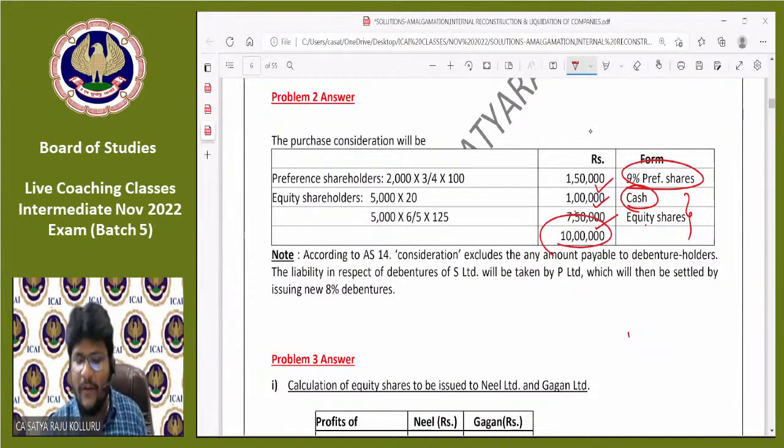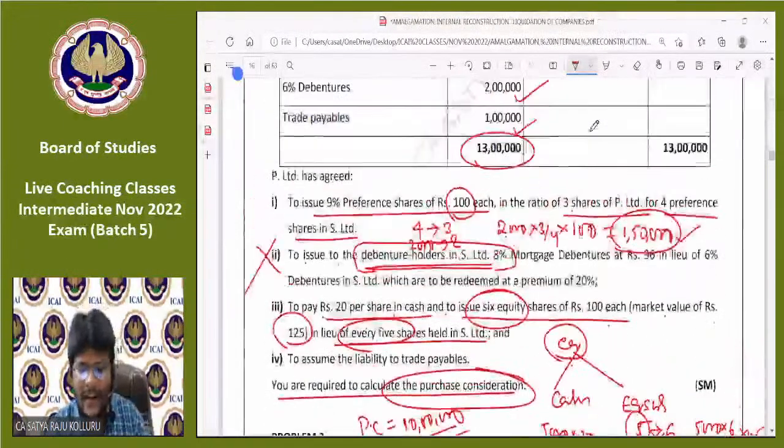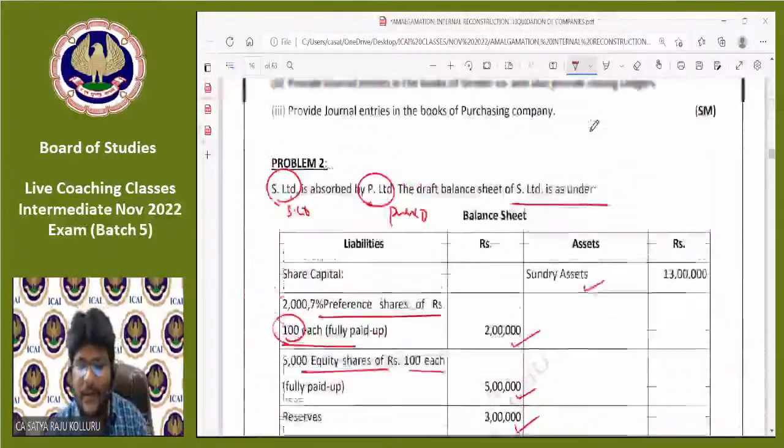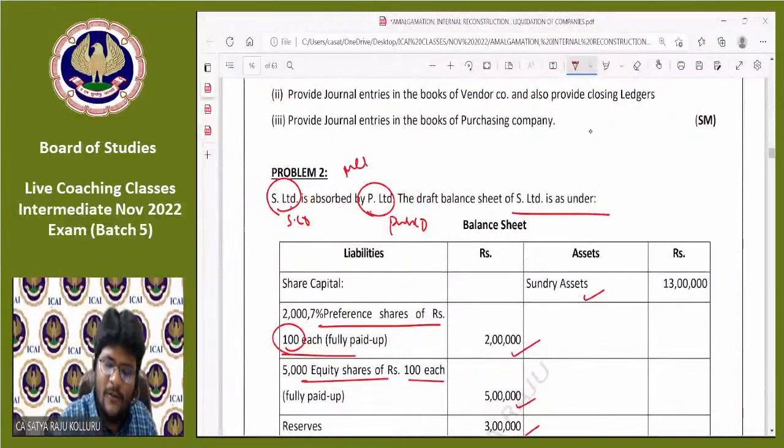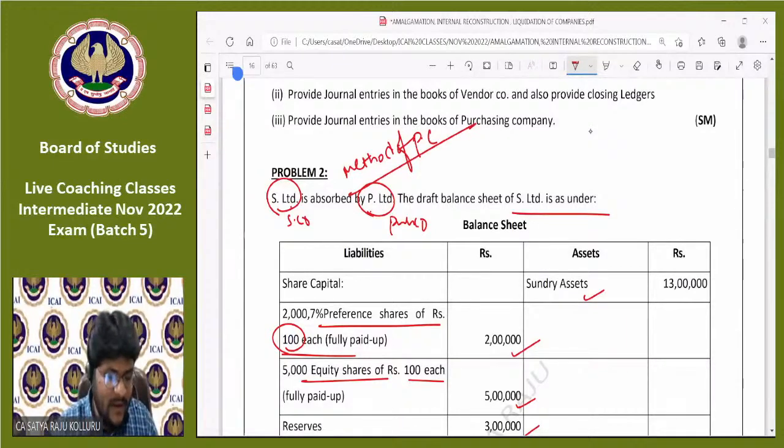One question actually I forgot to ask. After reading the entire information in the problem, can you please tell me the method of PC, all of you? We have done the problem already, but what is the method of PC? Tell me, guys, please, all of you participate. What is the method of PC? Nobody is interested to put in the query box. Please provide the answer. Method of PC, guys.